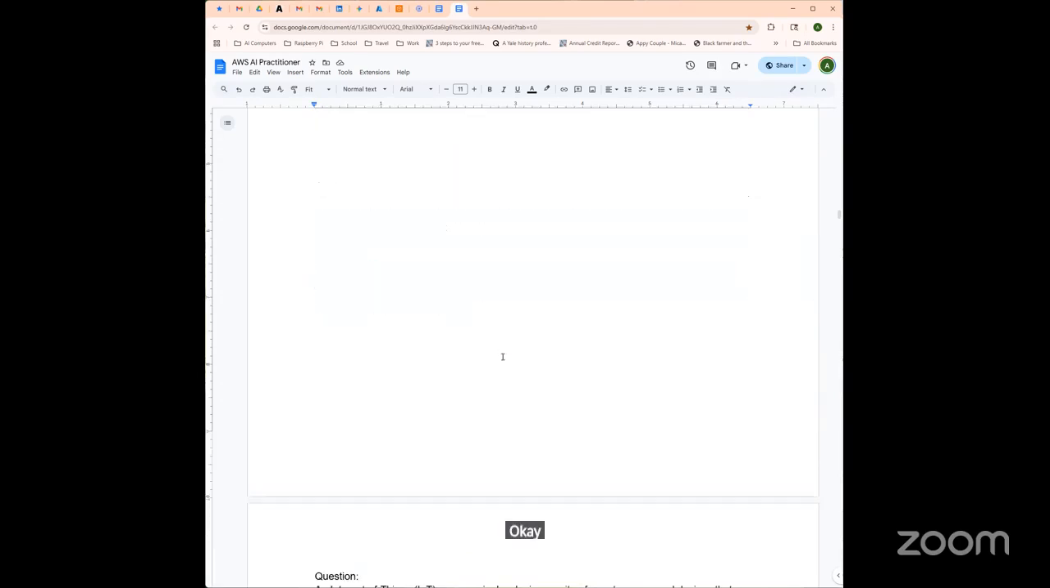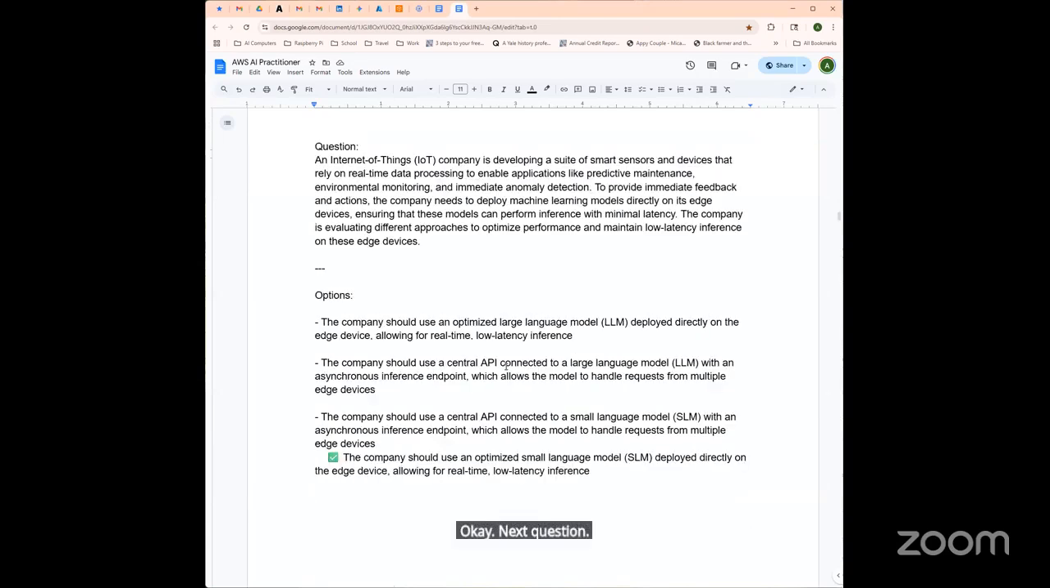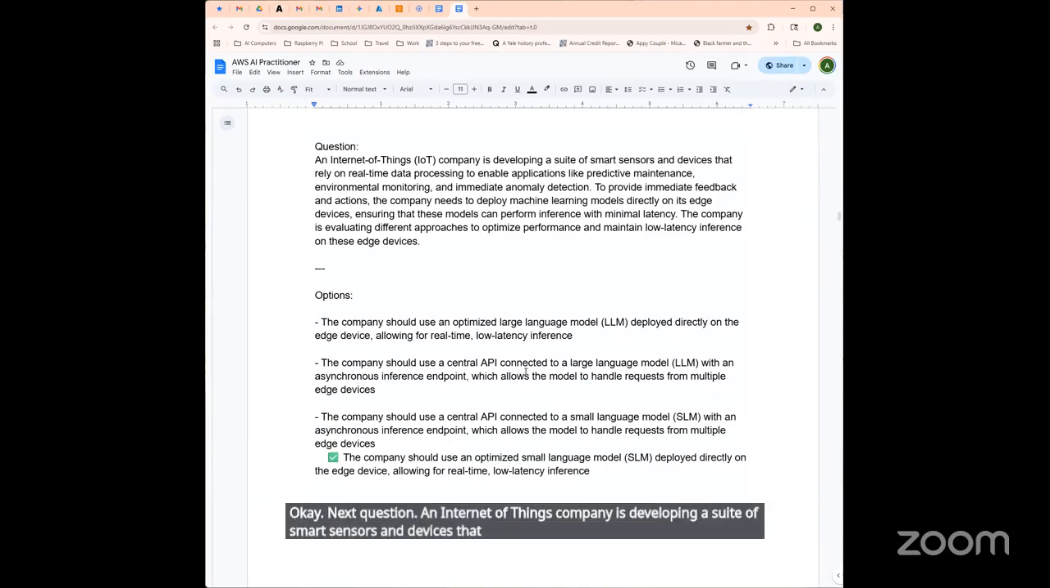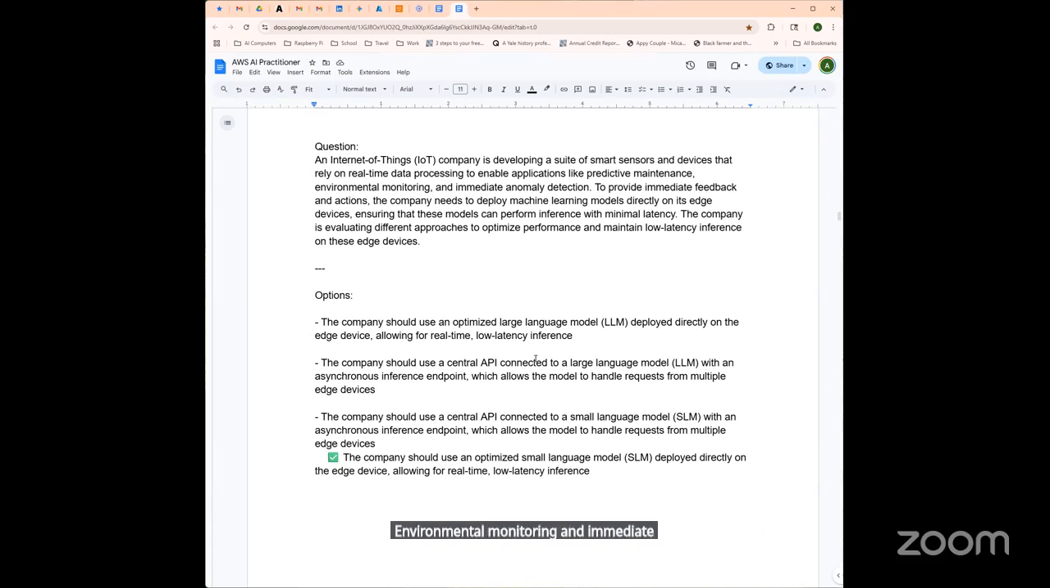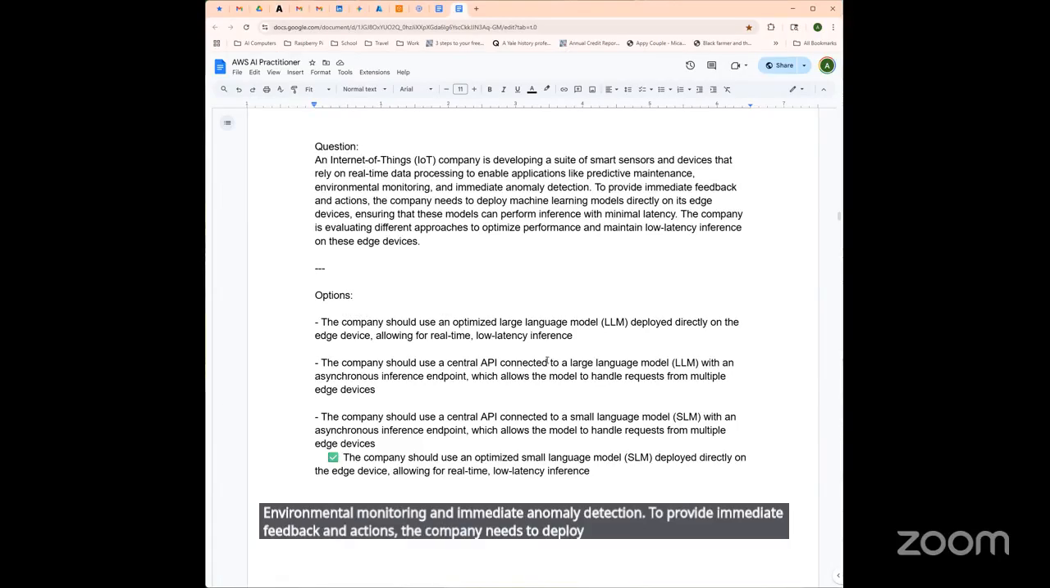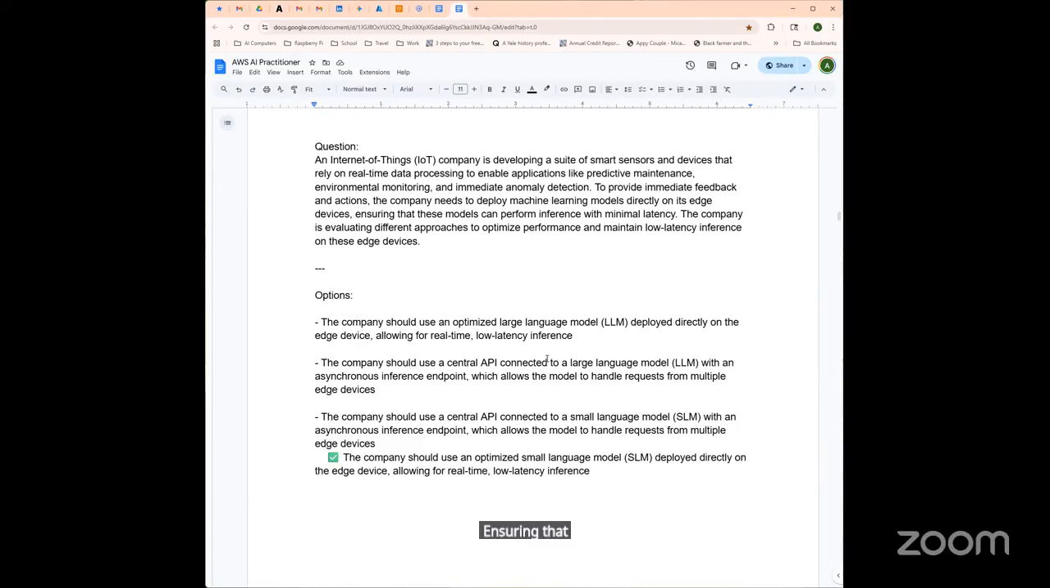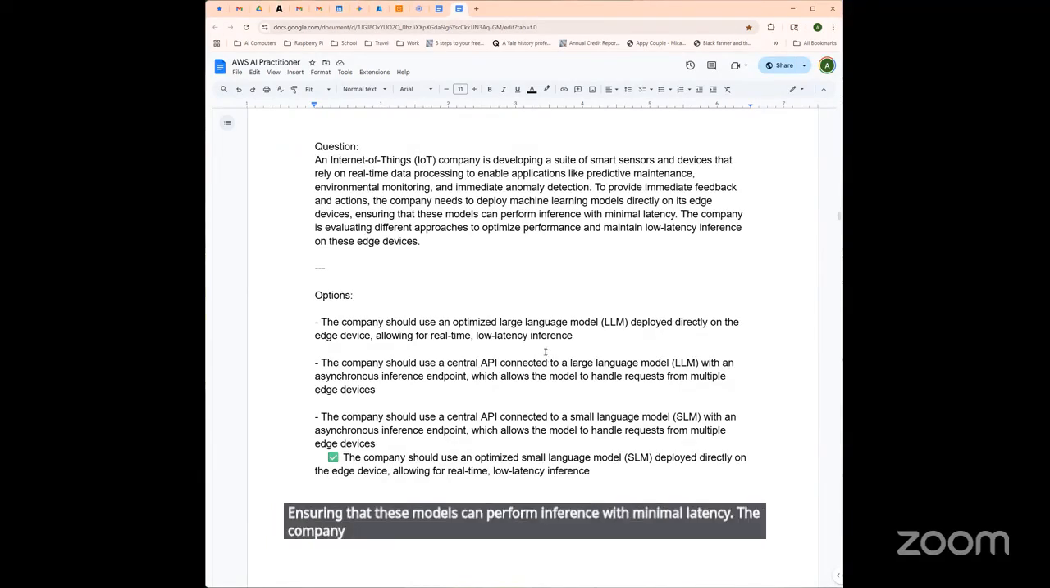Okay. Next question. An Internet of Things company is developing a suite of smart sensors and devices that rely on real-time data processing to enable applications like predictive maintenance, environmental monitoring, and immediate anomaly detection. To provide immediate feedback and actions, the company needs to deploy machine learning models directly on its edge devices, ensuring that these models can perform inference with minimal latency. The company is evaluating different approaches to optimize performance and maintain low latency inference on these edge devices.